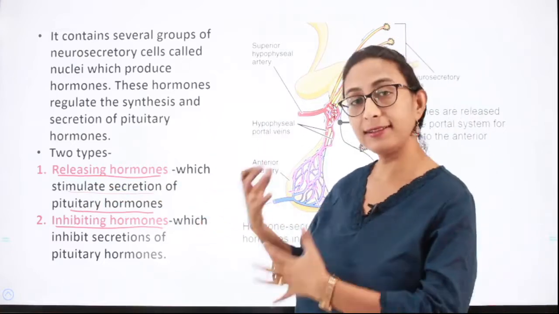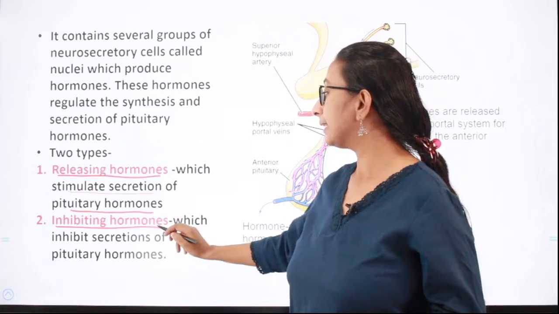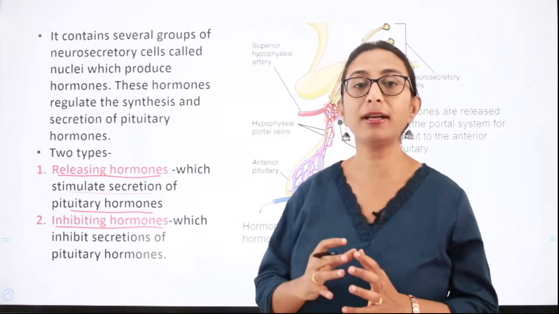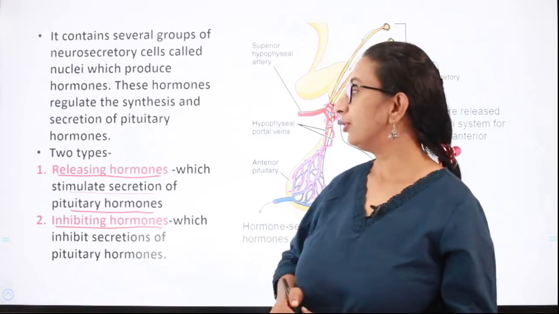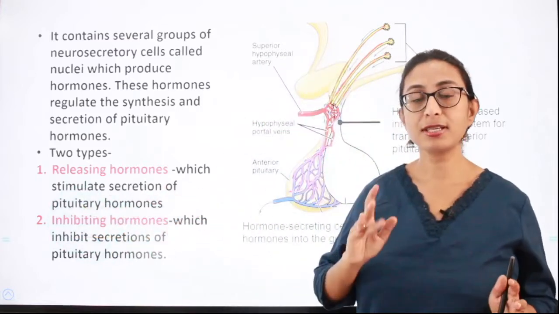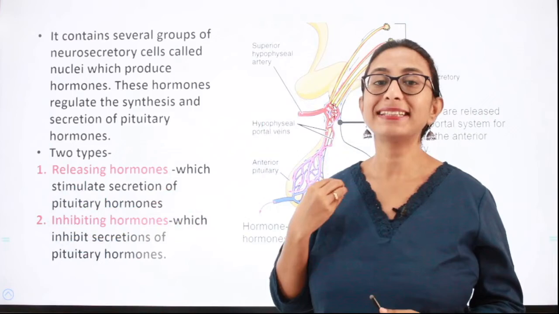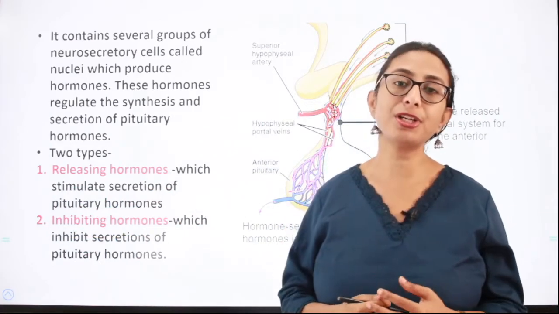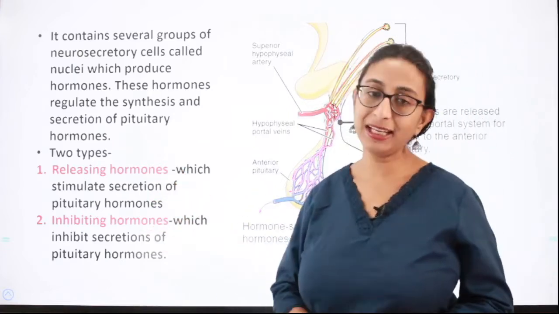Then it has another set of hormones which it synthesizes and secretes, that is the inhibiting hormones. That is, these hormones inhibit the secretion of hormones from the pituitary. Got it? So, the hypothalamus secretes two kinds of hormones. One is the releasing hormone which stimulates the pituitary gland to secrete hormones, and the other set of hormones which inhibit the pituitary from secreting hormones. So, these are called releasing hormones and inhibiting hormones.